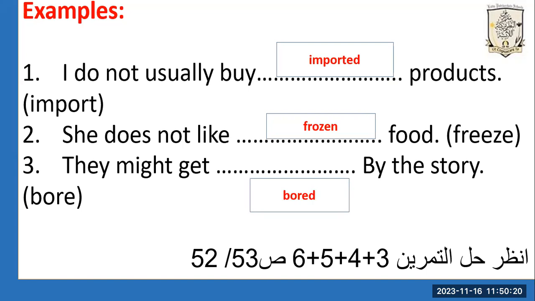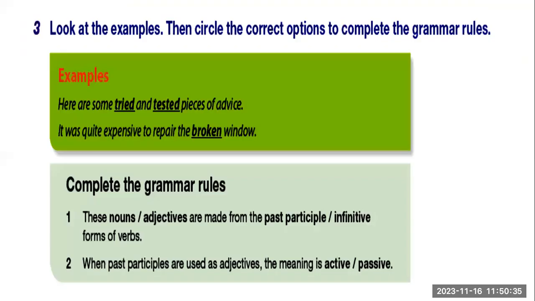Now, see the exercises 3, 4, 5, and 6, page 52, 53. Screenshot this, please. Then we move. Now, look at the examples, then circle the correct option to complete the grammar rules. Now, someone to read the examples. Rita, start reading the examples, please, in your book.